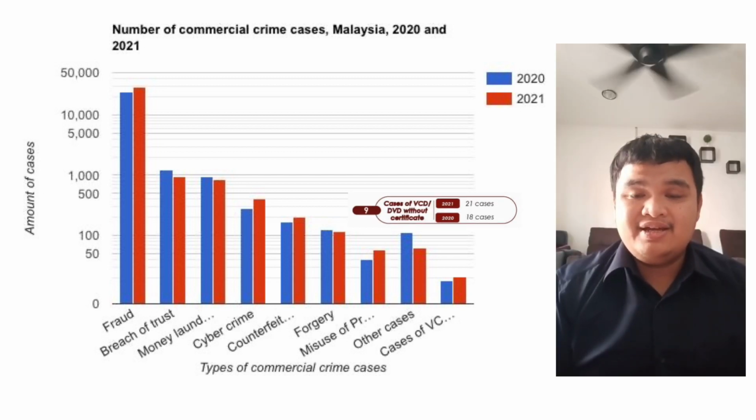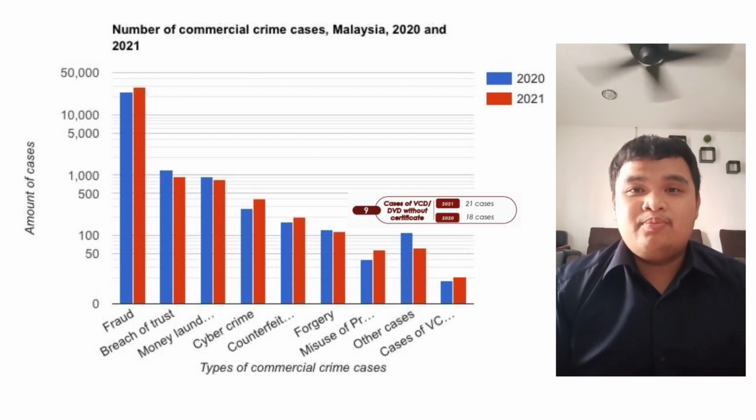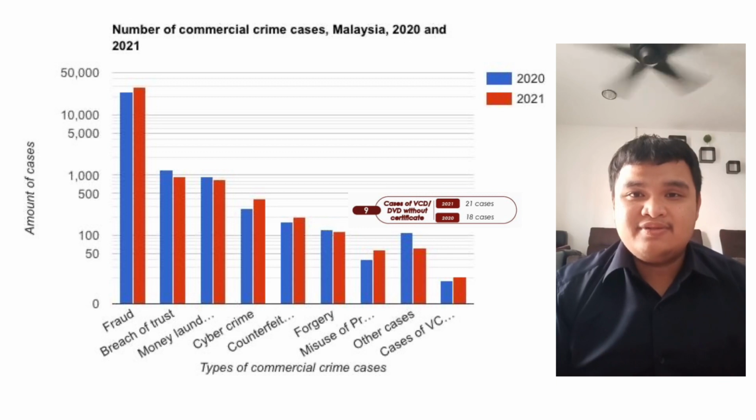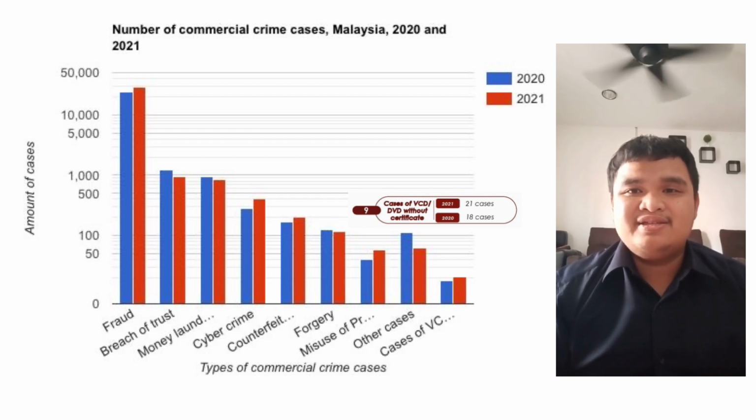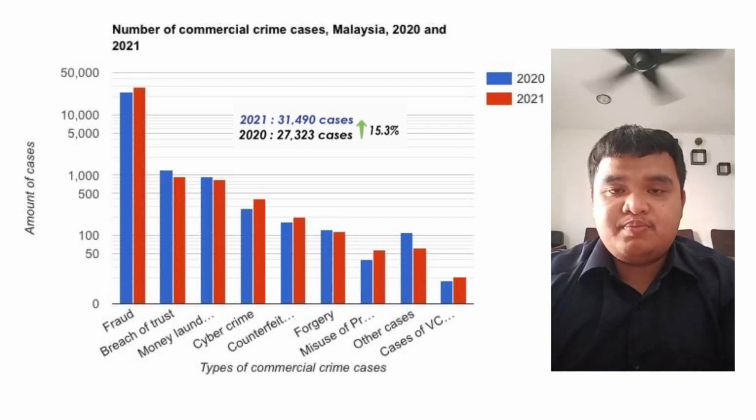Thank you, Madalina. Now we go to the last commercial crime cases. Based on the bar graph, the cases for VCD and DVD without certificate in 2020 were only 18 cases and slightly increased to 21 cases in 2021. This is because this year, people are more focused on streaming movies online or watching them at the cinema. Now we go to the last part.